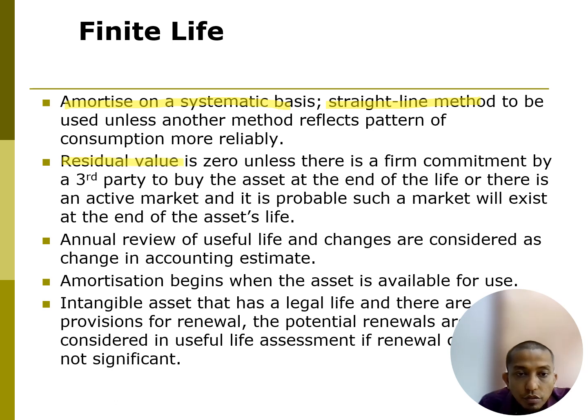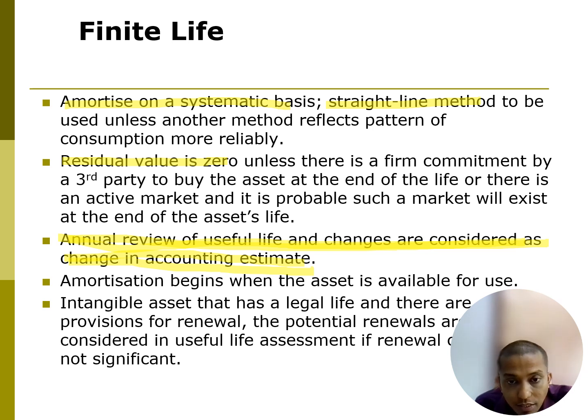The residual value is zero unless there is a commitment by a third party to buy the asset. Normally it is zero, unless the question mentions otherwise. Annual review of useful life and any change are considered changes in accounting estimate. Amortization begins when the asset is available for use. Remember the concept of depreciation: when the asset is available for use, then we depreciate. The same goes for intangible assets.